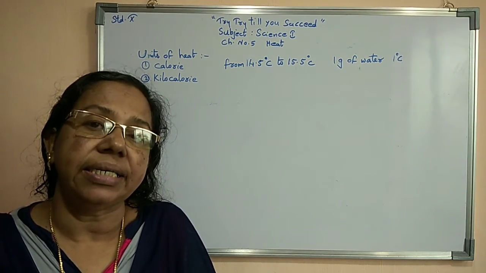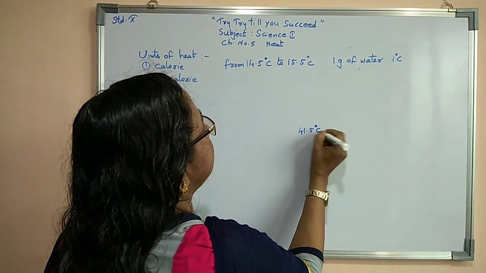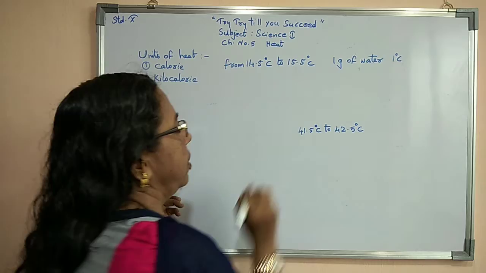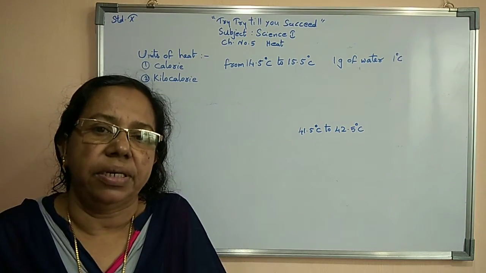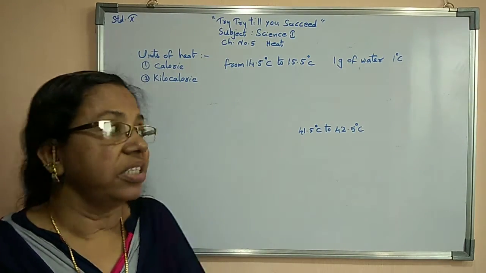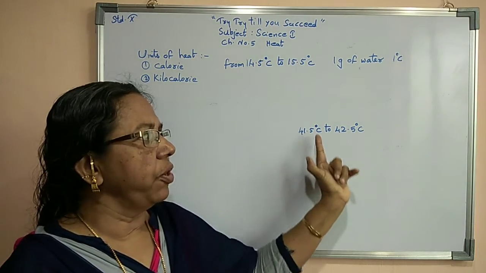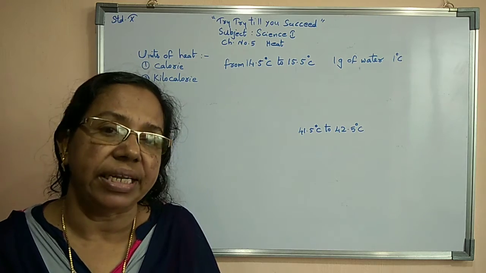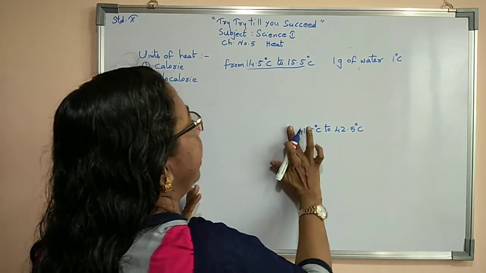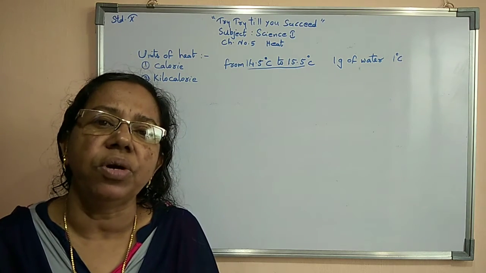If we take any other temperature, suppose 41.5 degrees Celsius to 42.5 degrees Celsius, the heat requirement for increasing its temperature won't be constant. The heat requirement will be different from that for 14.5 to 15.5 degrees Celsius. So we have to take a constant temperature range; with other temperatures, the heat requirement won't remain constant.